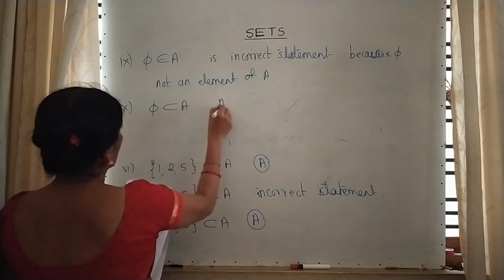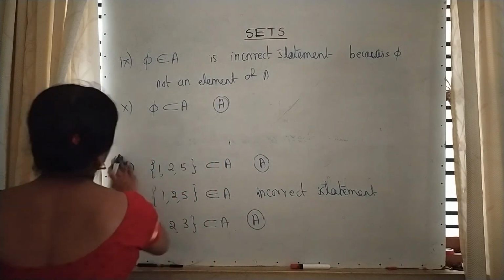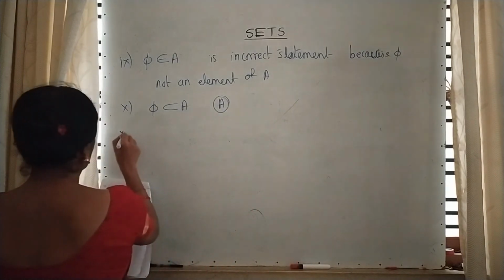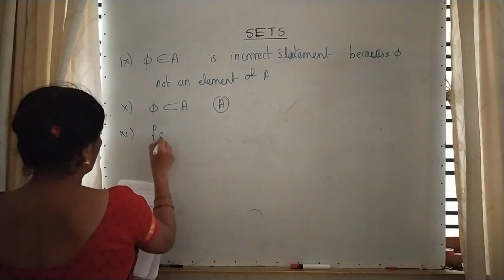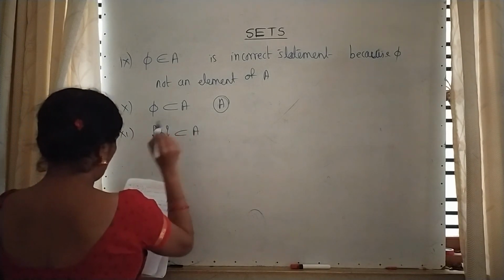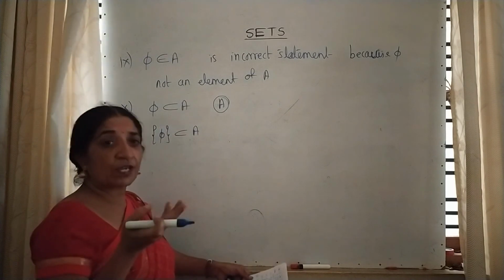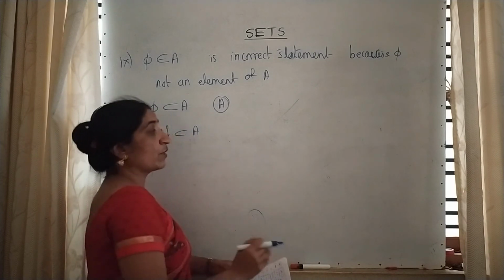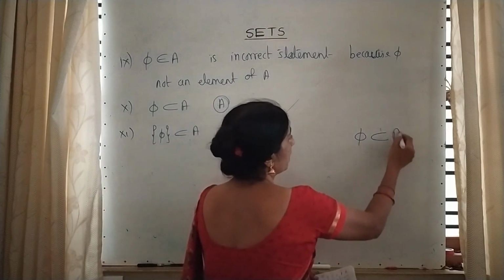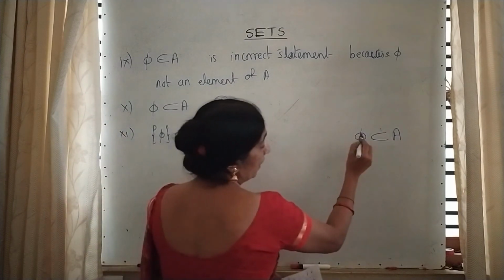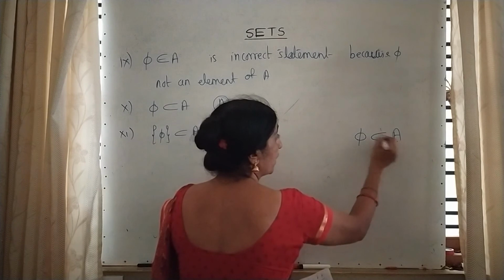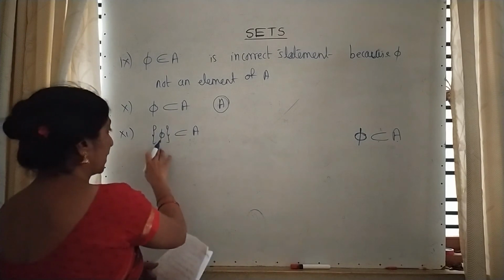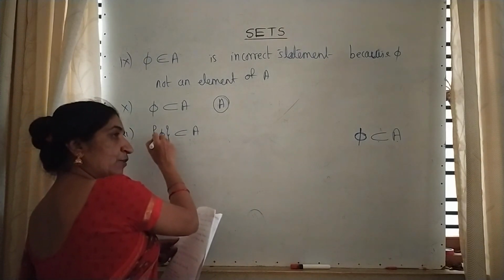Null set is a subset of A. Homework question. 11th one. {null set} is a subset of A. So here null set is not an element. Then where is the question of writing this in the form of a subset? If you write only the null set without flower brackets, then we are calling it a subset. See, we write it like this: null set is a subset of A. The symbol itself tells you it is a set. Again, no need to write that in flower brackets. If you write that in flower brackets, it tells you it is an element.